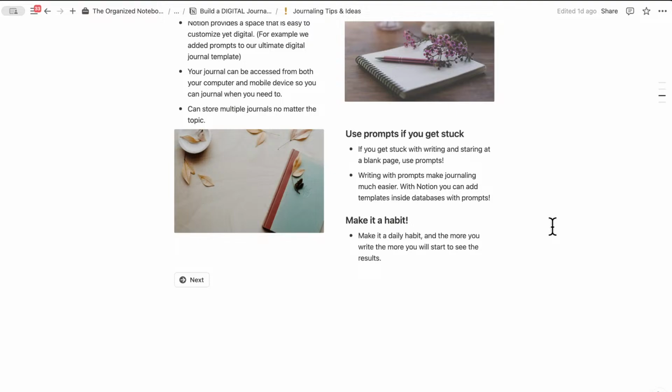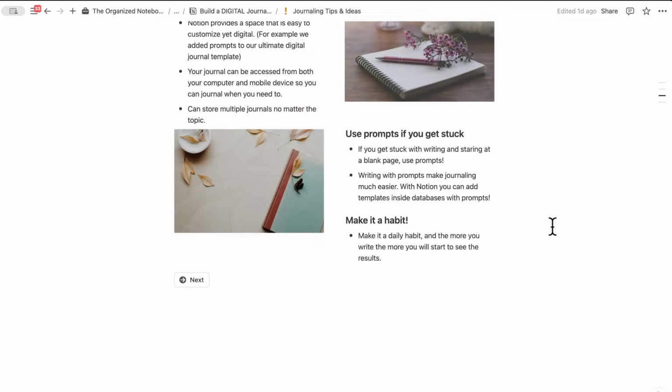The other thing is you can use prompts if you get stuck. If you get stuck with writing and staring at a blank page, make sure to use prompts. That's a huge tip for journaling. Sometimes if you have just a blank page, it can be overwhelming. Writing with prompts makes journaling much easier. And also with Notion, you can add templates inside databases with prompts. This is also a really fun element of Notion, that you can add custom prompts about various topics so that whenever you have that urge to journal, you can click one of them and then get started.